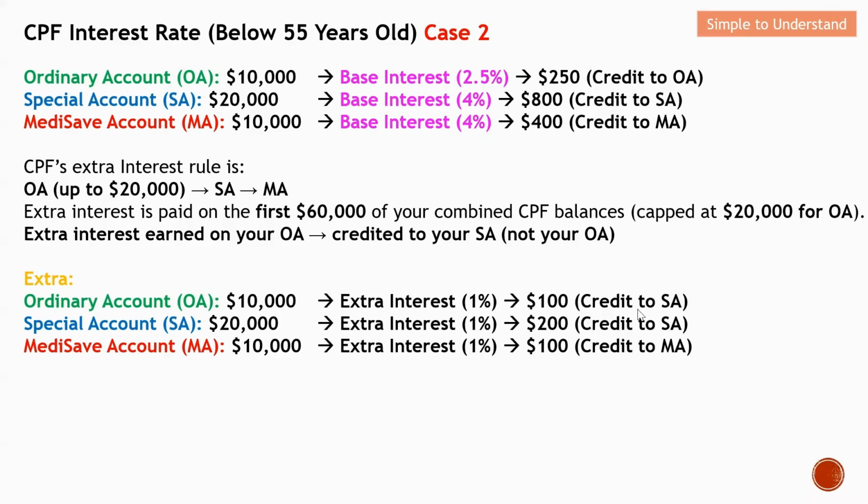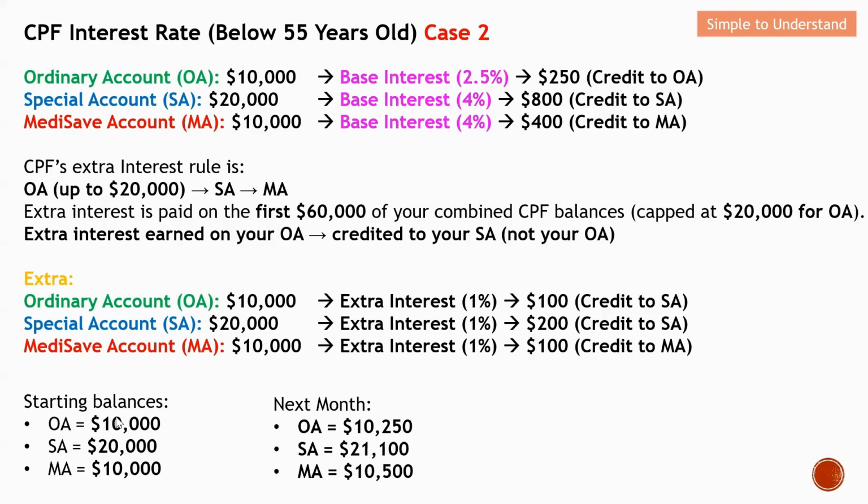Next, let me do a quick comparison of the before and after effect. This is what I have before: 10K at the OA, 20K at the SA, and 10K at the MA. What happened here is for OA, since this 250 is credited to the OA account, my OA basically has 10.25K. As for SA, it looks slightly complicated, but it's actually not complicated with this example.